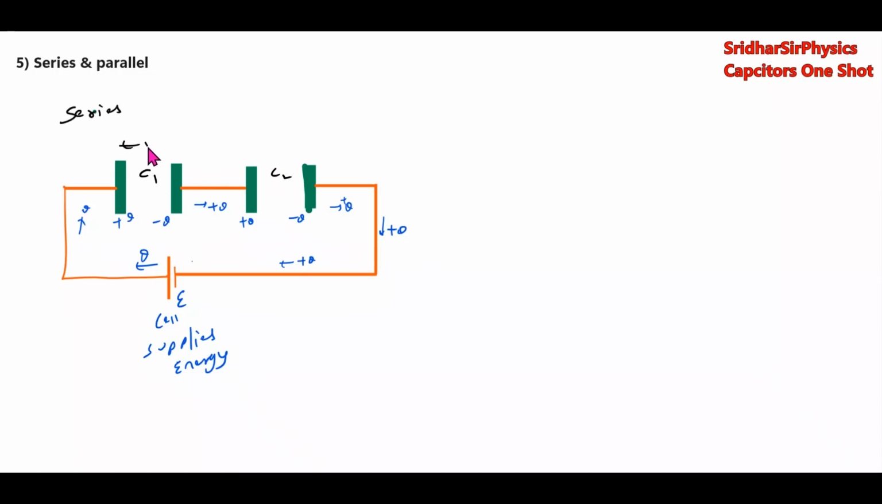तो हम करेंगे यहाँ पे V1, इसका potential difference V2. So in series capacitors, what is the condition? Q will be same, V will be different for different capacitors. Q will be same for all capacitors and potentials will be different for different capacitors.